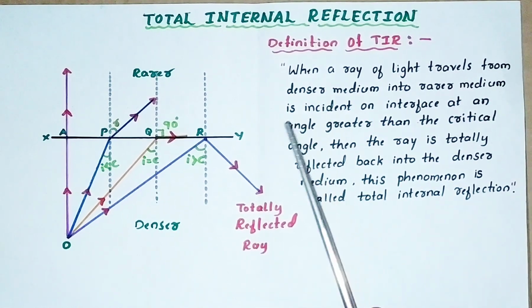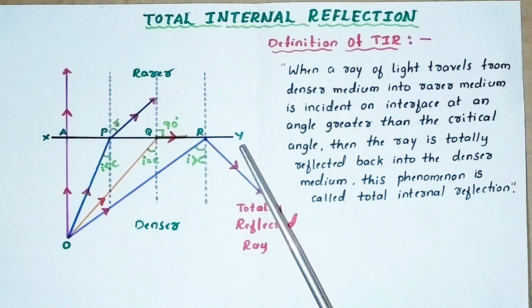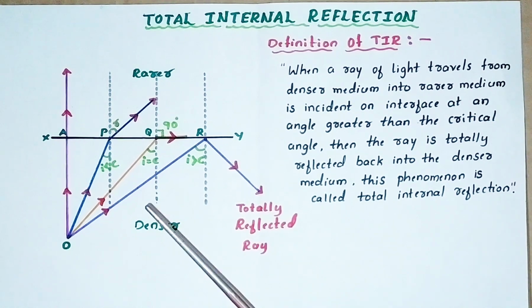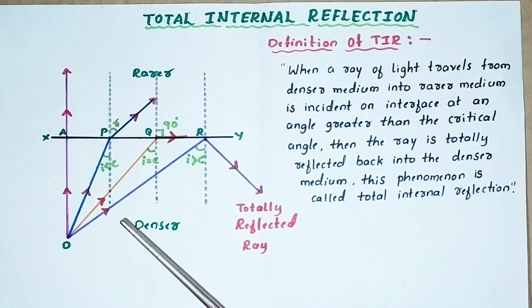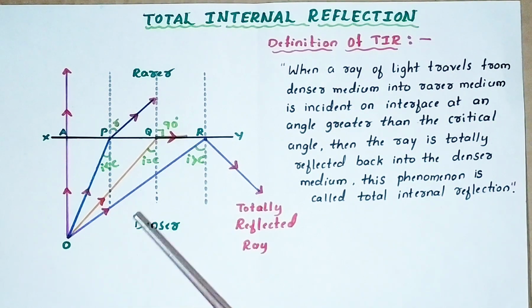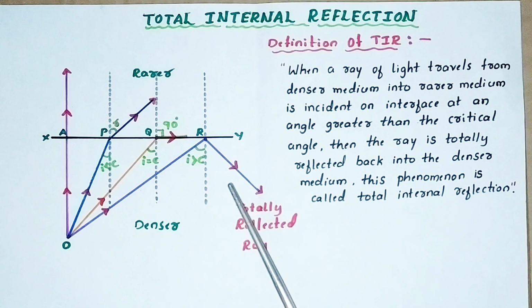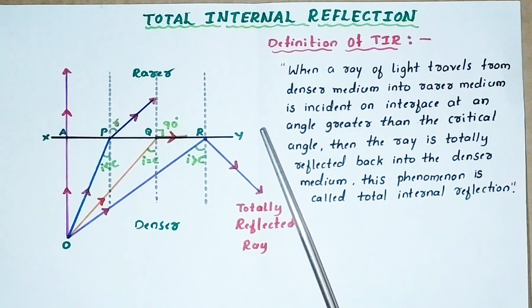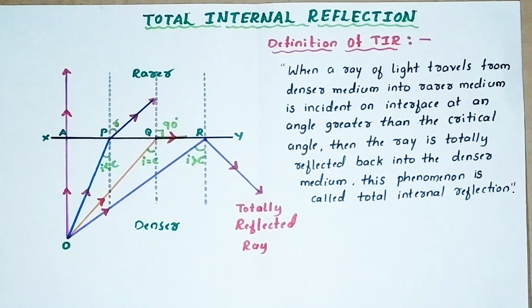Remember, TIR is having many applications compared to reflection of light. The only reason is, in a reflection of light, partial reflection, only 80 to 90% of light radiations are turning back. But here, 100%, all the light radiations are completely turning back to the same medium. So this is having many advantages compared to reflection of light. Now we can go to the definition of TIR.